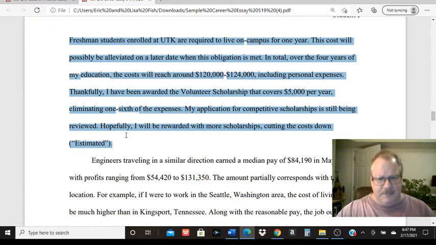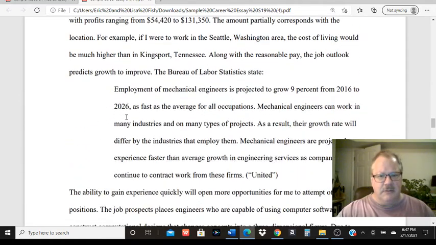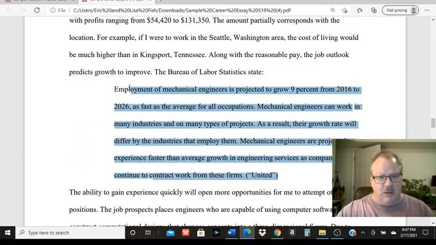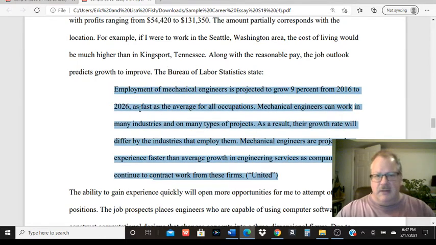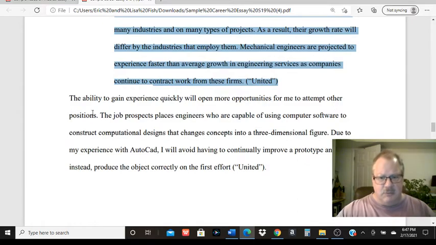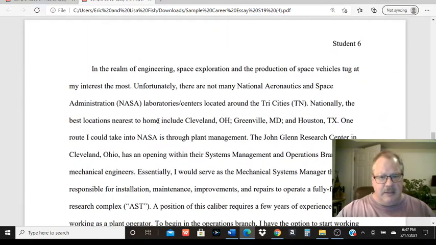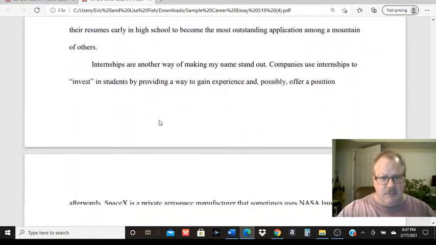But there's a good example of a paraphrase. Good example of a long quote. He introduces it, gives a quote, taps it over, and then discusses the quote once he's done with that. Short quote will be in quote marks.